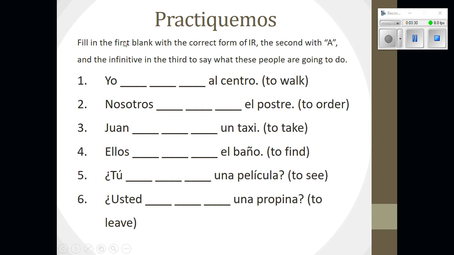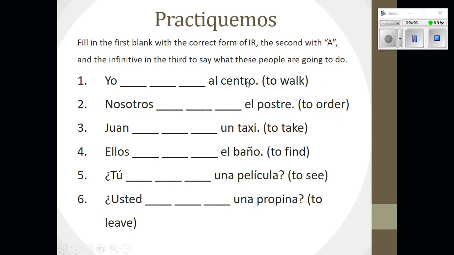Practiquemos, let's practice. It says fill in the first blank with the correct form of the verb ir, the second with a, and the infinitive in the third to say what these people are going to do. All right, so notice I have 3 blanks here, because this is a 3-part construction. We have our subject, so we'll conjugate the verb ir. The yo form of ir is voy, so the first blank would be voy. We must always include a as the second part, and then finish up with the infinitive. To walk would be caminar, so yo voy a caminar al centro means I'm going to walk downtown.